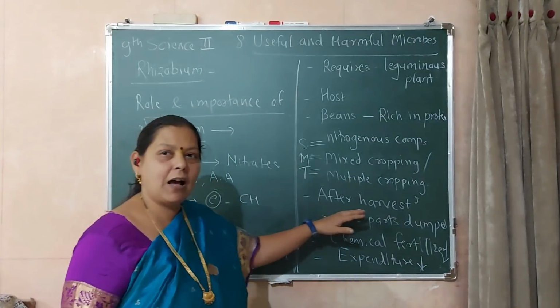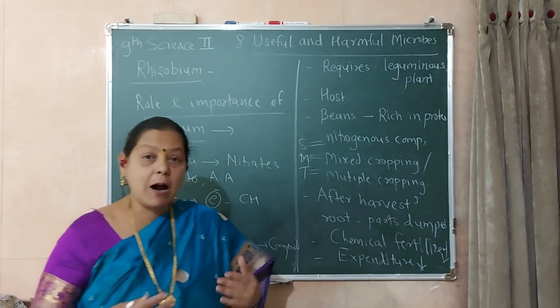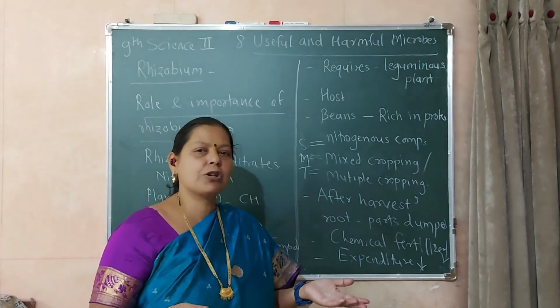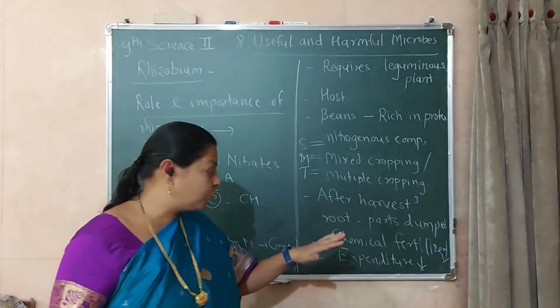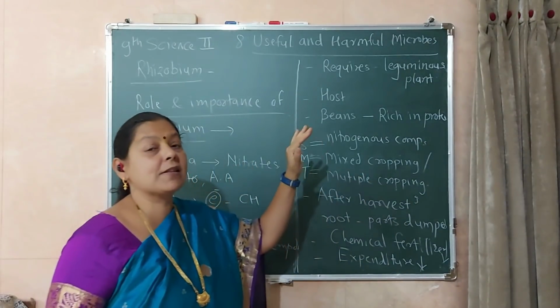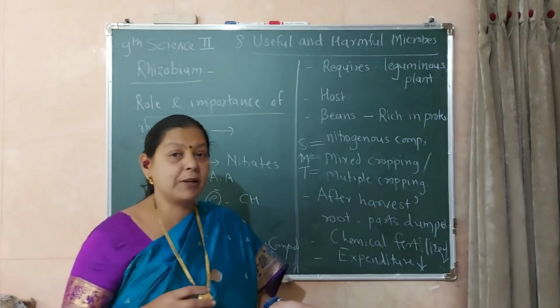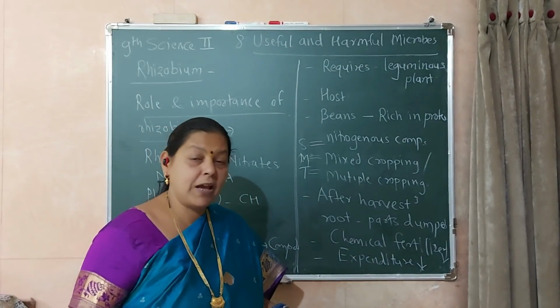So that after harvesting, root parts are done. जेव्हा कापणी केली जाते तेव्हा बाकी सगळ्या गोष्टी काय व्यवस्थित केलं जातं, परंतु the root parts of a leguminous plants are dumped. Now root parts मध्ये काय आहे, त्याच्यामध्ये Rhizobia आहे.